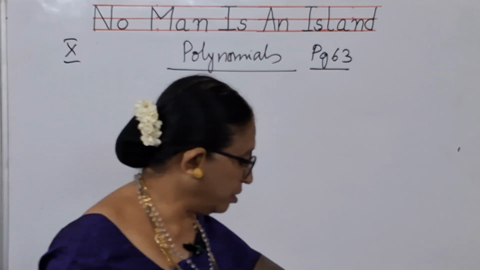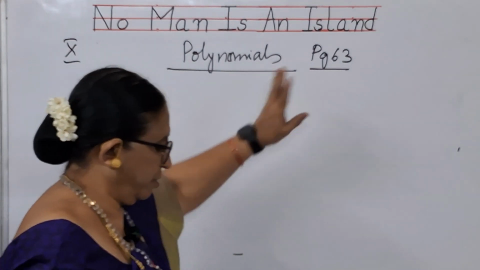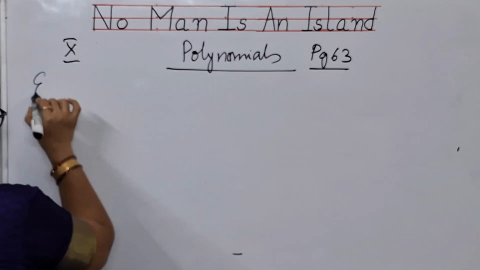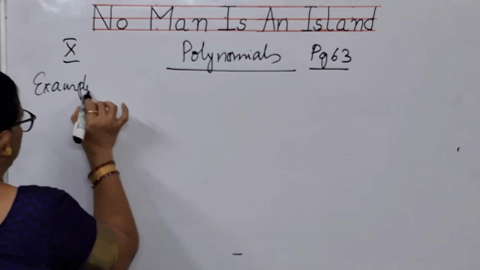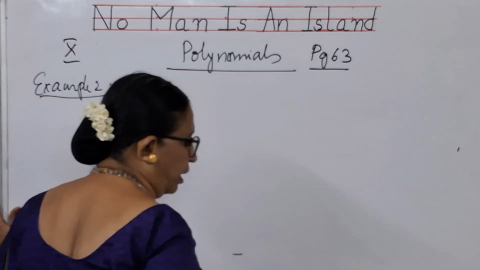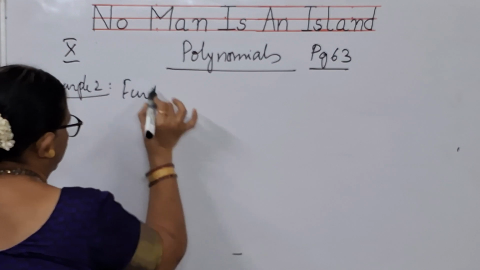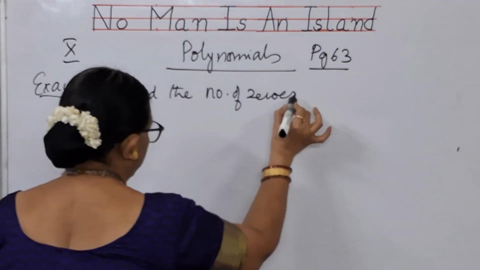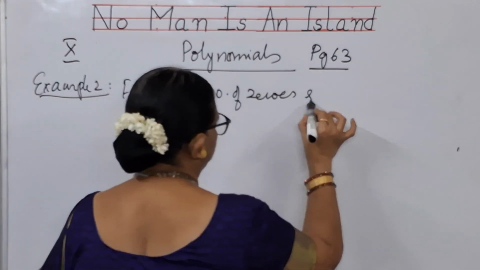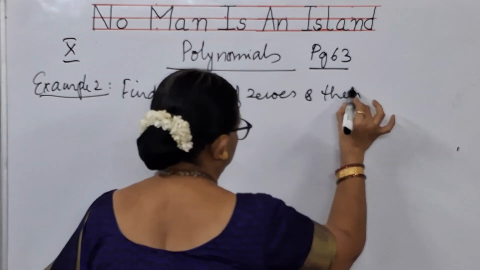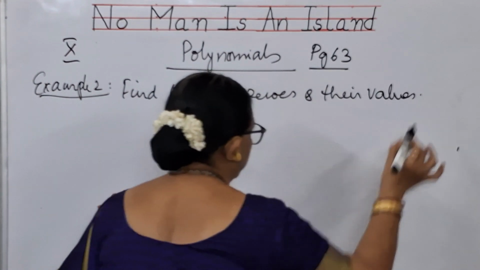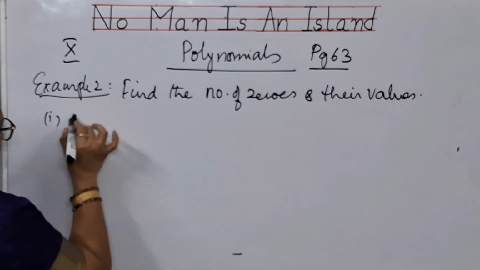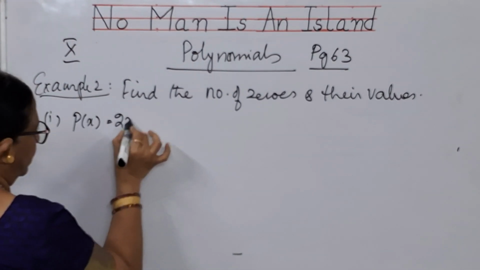Let us come back to our topic, children. Polynomials, page 13. Example 1 I have already done. Now I need to do example 2. What is this example 2? Find the number of zeros. The question is, you have to find the number of zeros and also find their values both. Not only should you say how many zeros are there, but also what their value is. The first one is P of x is equal to 2x plus 1.